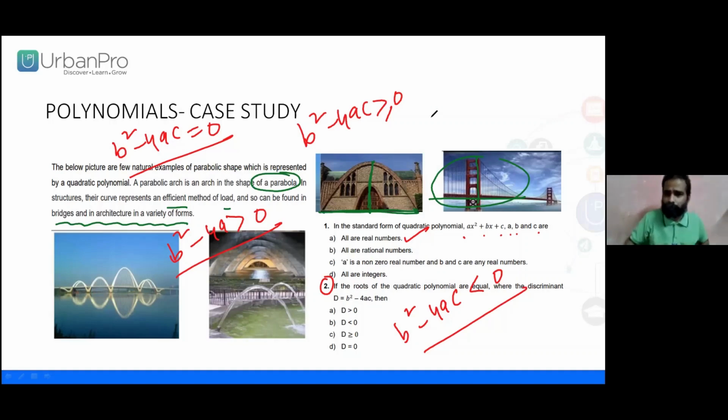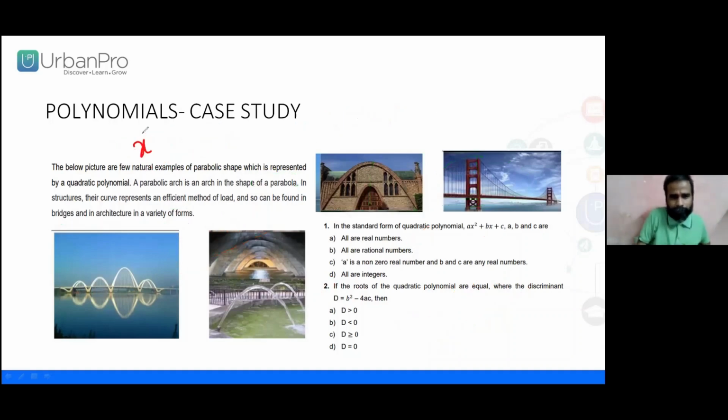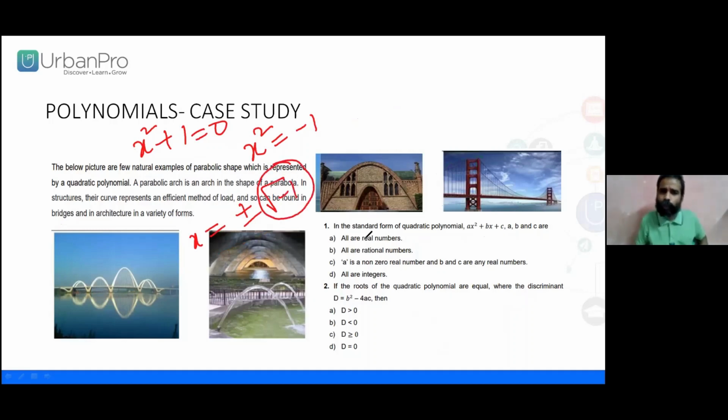Look at here. I'll be giving you a wonderful example. For example, x square plus 1 is equal to 0. Is it not a quadratic equation? Of course it is. Now, x square is equal to minus 1. What are the roots we are going to get? x equals plus minus root over minus 1. My goodness, root over minus 1. We have not studied that yet. That's what is called the imaginary number.